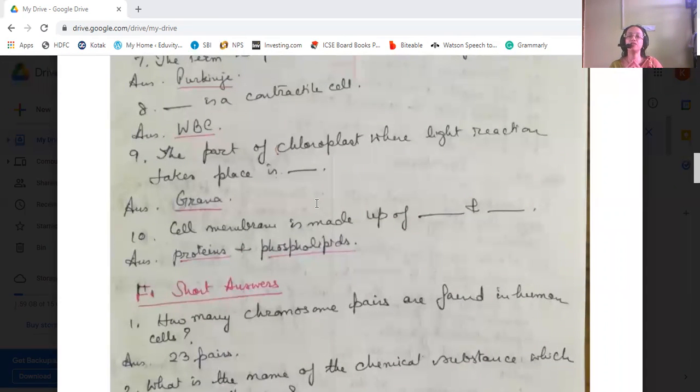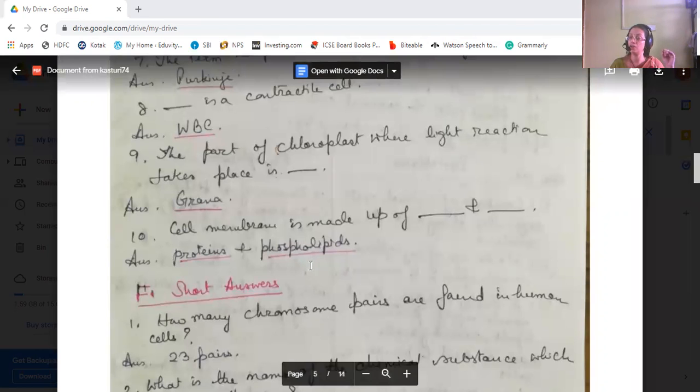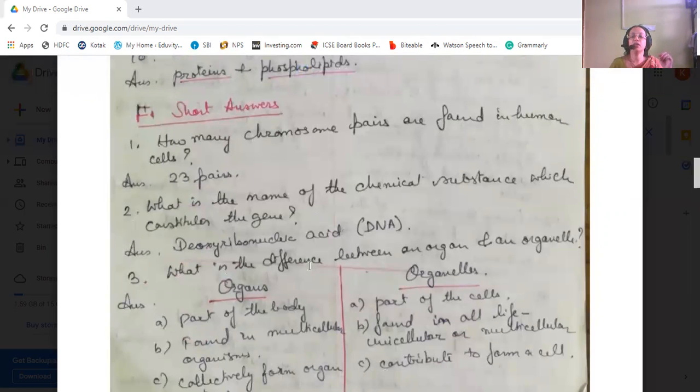The cell membrane is made up of proteins and phospholipids. Now we come to certain short answers. How many chromosomal pairs are found in the human cells? It's 23 pairs. Altogether, 46 chromosomes are present in the human nucleus. What is the name of the chemical substance which constitutes the genes? It's deoxyribonucleic acid, that is DNA in short form.